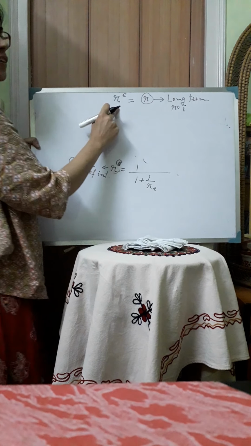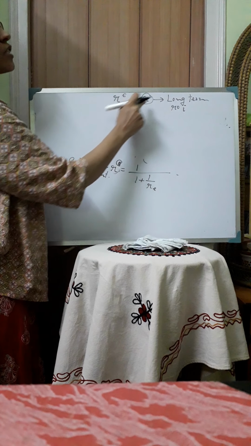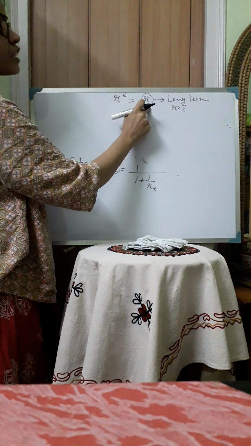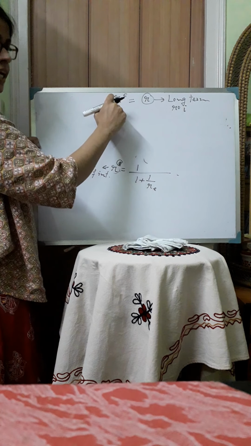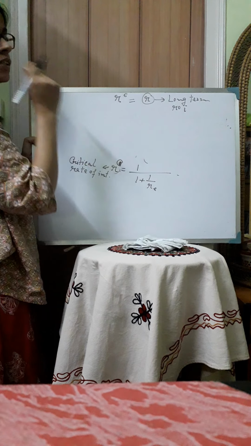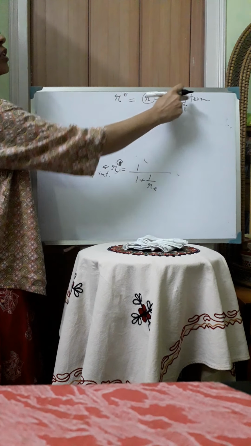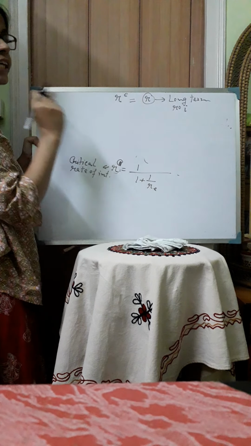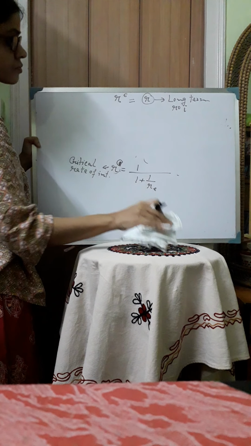So according to the regressive expectation model, the expected rate of interest always corresponds to the long-term rate of interest. Now if the actual long-term rate of interest rises above the expected rate of interest, then people will expect this long-term rate of interest to fall in future. So therefore they have the regressive expectation about the rate of interest.